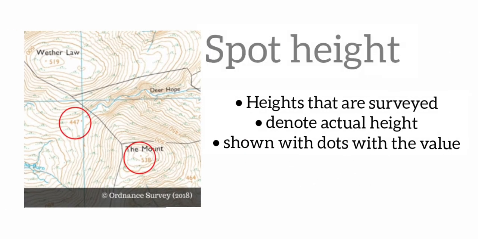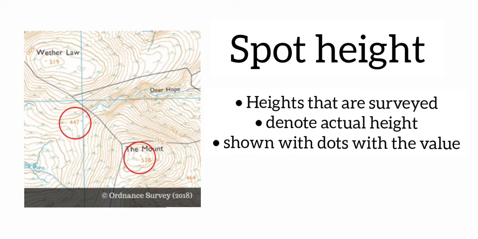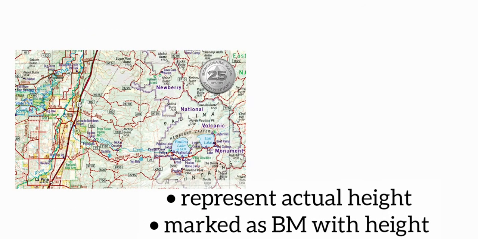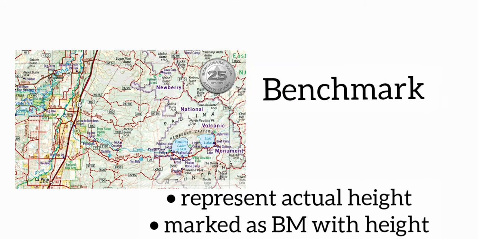The fourth method of representing relief features is spot height. Spot heights are heights of places surveyed and they denote actual height above mean sea level. They are shown on the map as dots with their representative values written beside them. The fifth method is benchmark. Benchmarks represent the actual height of a tall structure like a tall building, bridge, or any other object of permanent nature. They are marked with the letters B, M, both capital, with the representative height.